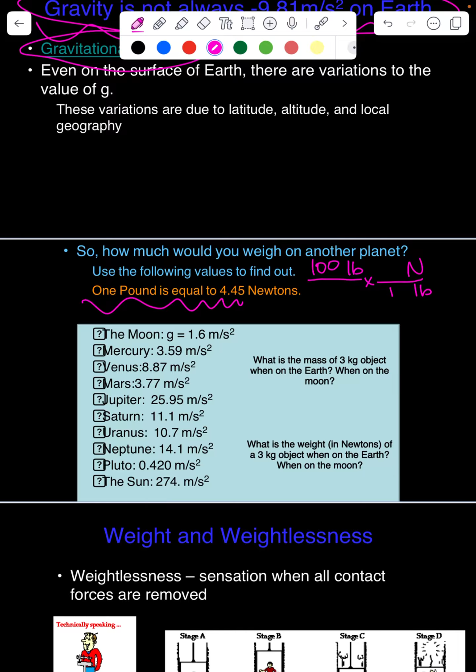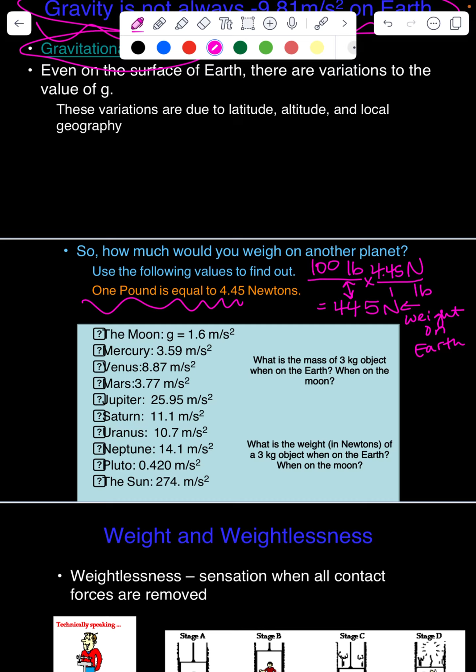We know that 1 pound is equal to 4.45 newtons, so 100 pounds is the equivalent of 445 newtons. That's our weight on Earth in newtons.